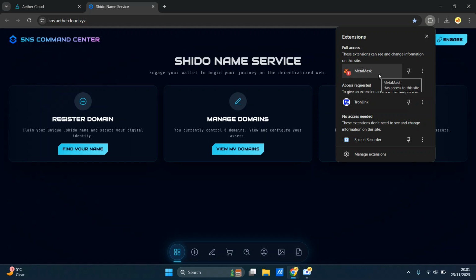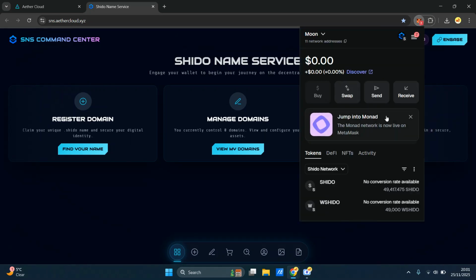what you want to do, I want to show it from the beginning so there are no misunderstandings. So if I click on my MetaMask, right? MetaMask has done an update, so you're going to see a little bit of changes. You've got all your tokens, and this is my network. What we want to do is copy the wrap Shido address and add Shido Network. There are tons of tutorials on that, written tutorials and videos, and various things that you can find on the Telegram group on how to go about doing this.